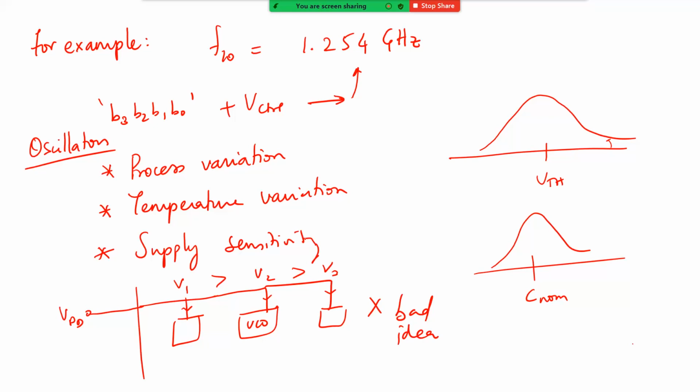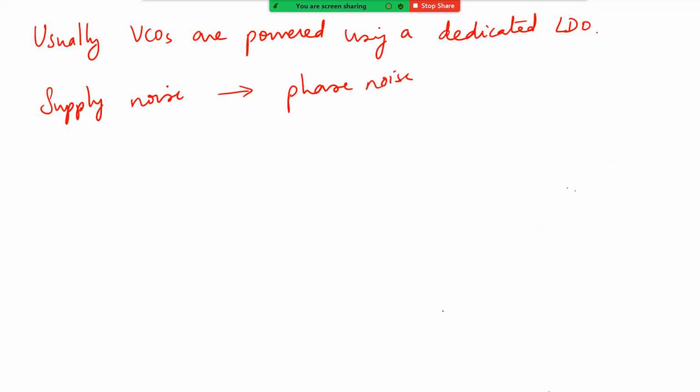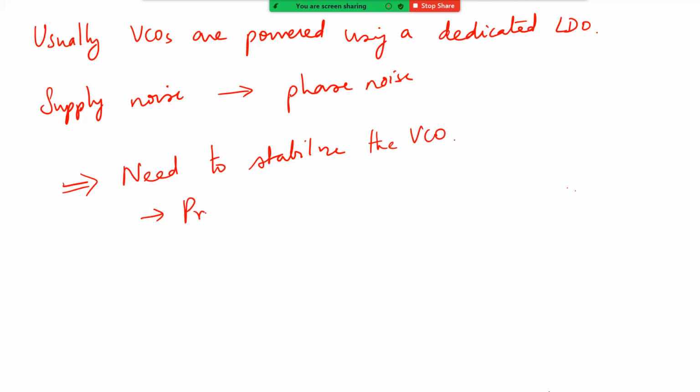All right. So because of that, there is a need to stabilize the VCO, or let's say you need to have a very precise frequency generation.